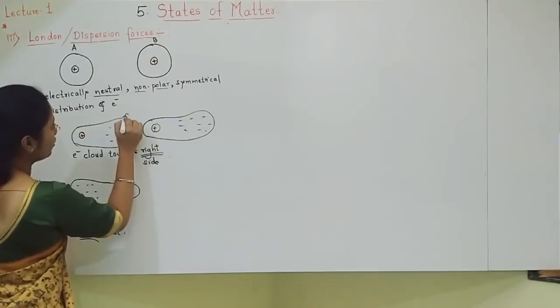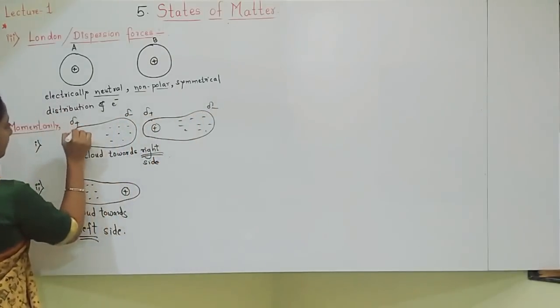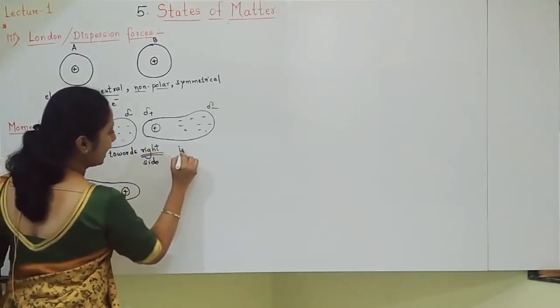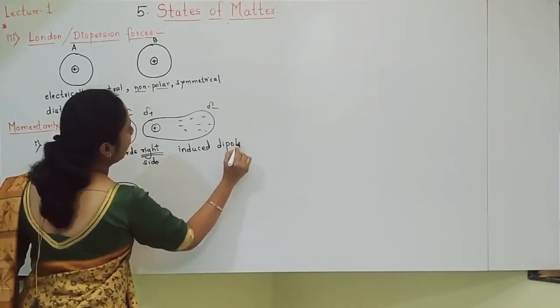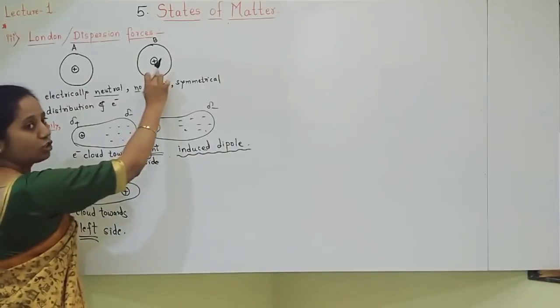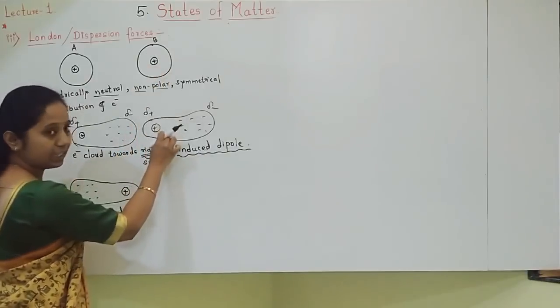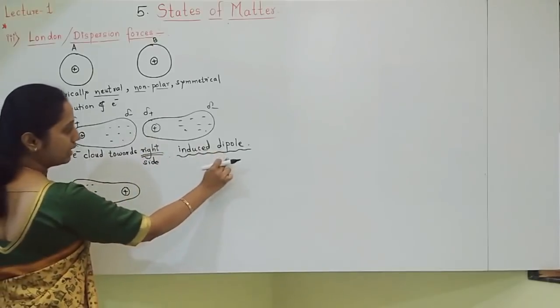Because of opposite charges it will get partial plus and minus charges. Like this a dipole gets induced in atom B. I am calling it an induced dipole. Initially it was not present. Afterward it got induced. Such a dipole is called an induced dipole.